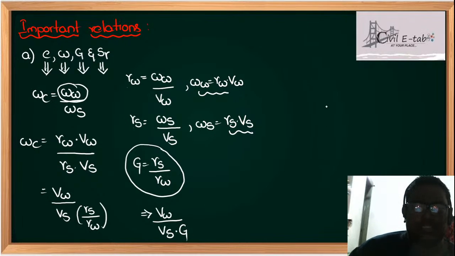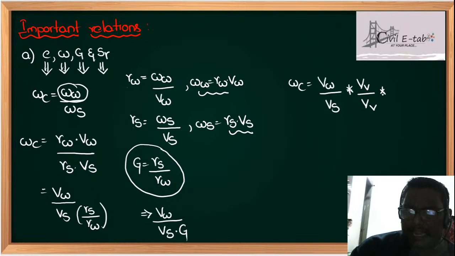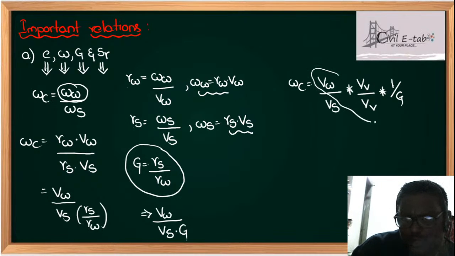Now see students, here on the left hand side you have water content. Now see students, VW by VS, what I will do is multiply by the volume of voids on the numerator as well as on the denominator, multiplied by 1 by G. Now see students, in the previous session I told you what is volume of water by volume of voids and what is volume of voids by volume of solids.